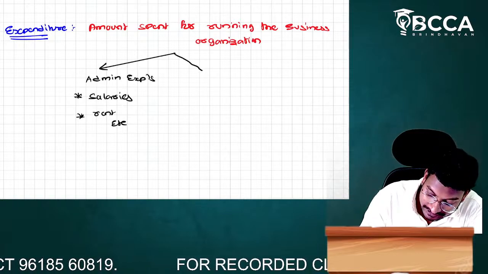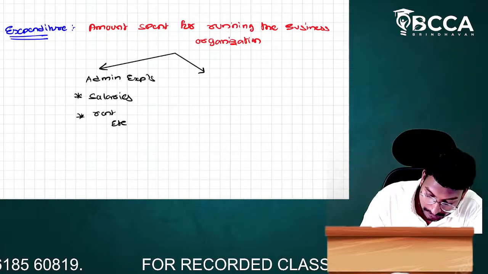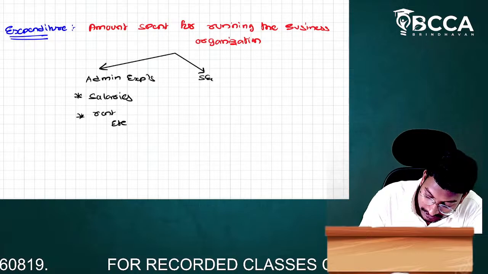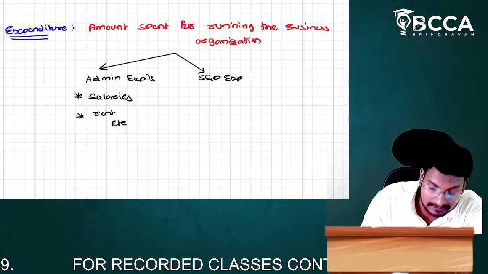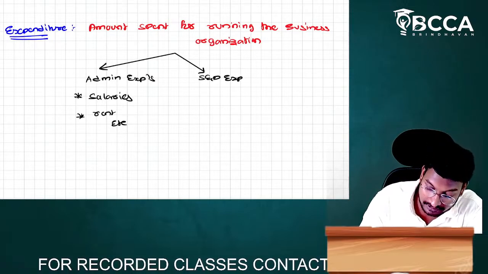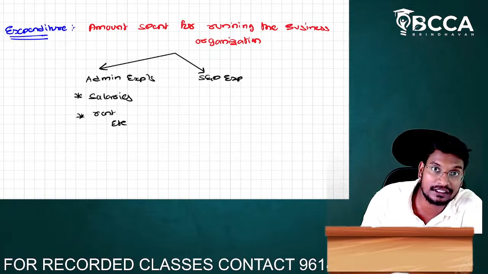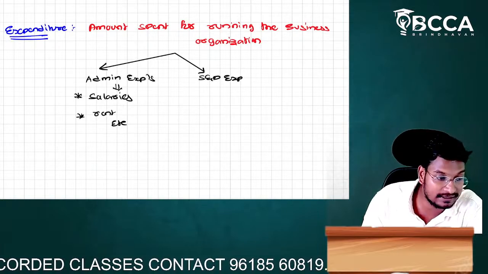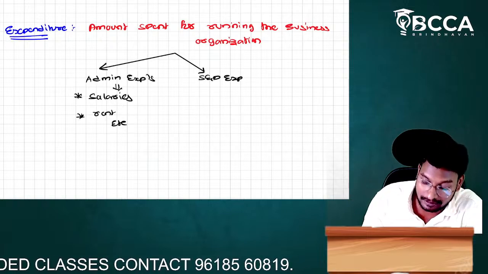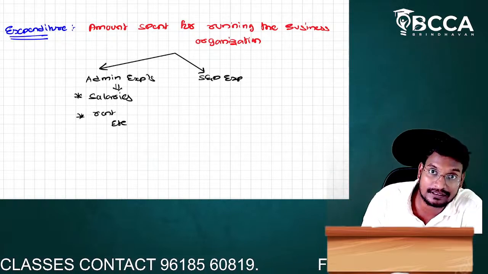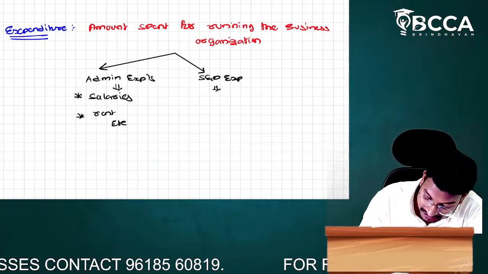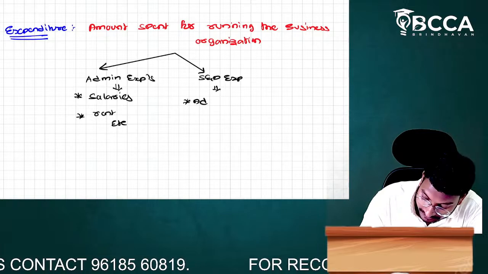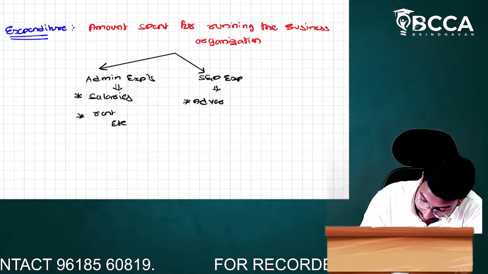Next, we have another type of expenditure called selling and distribution expenditure. Can you give examples of selling and distribution expenditure? Administration expenditures are salaries and rent, but selling and distribution expenditure is, for example, advertisement expenditure.